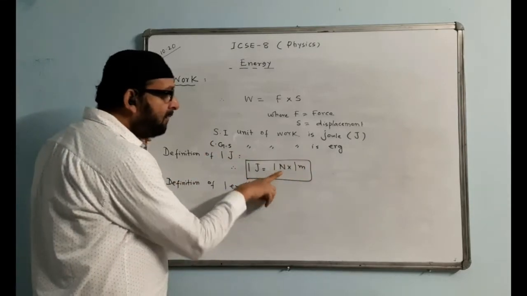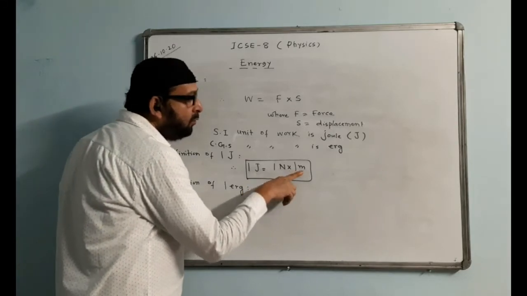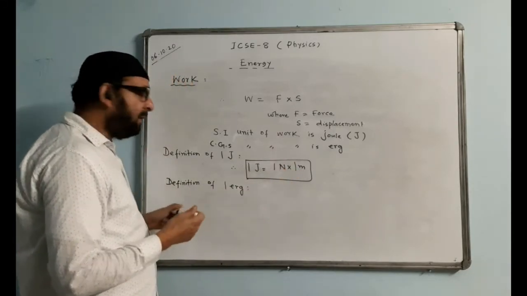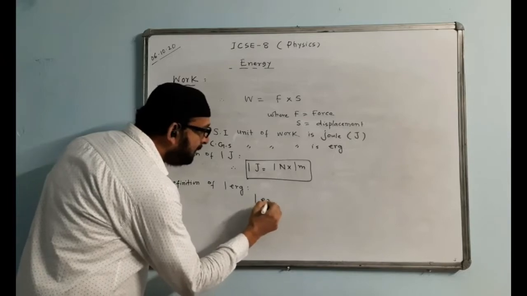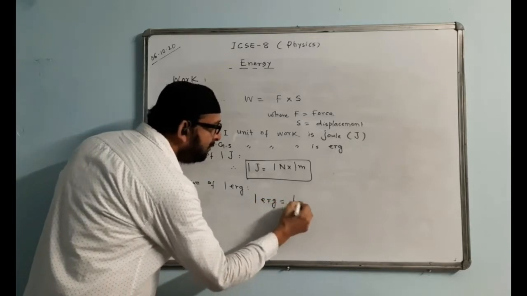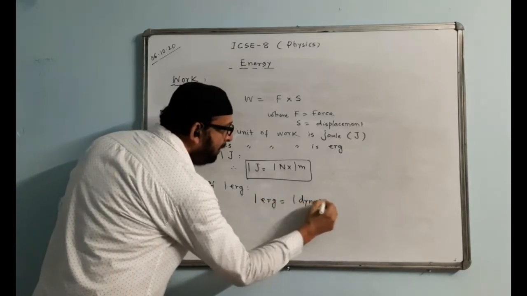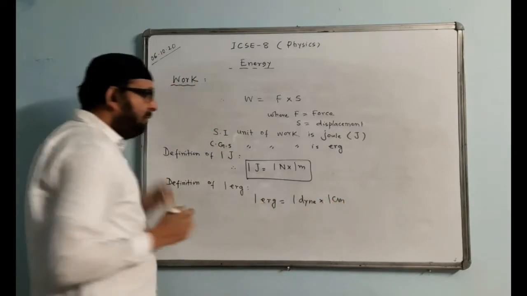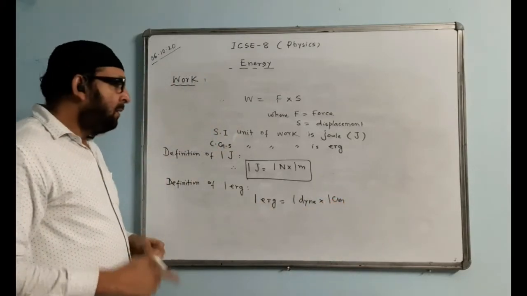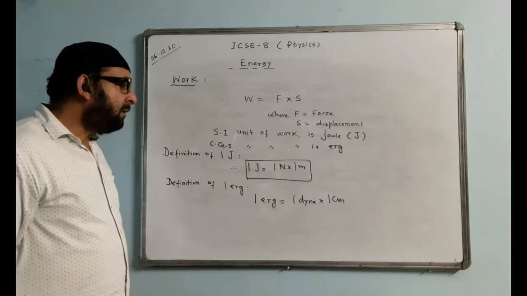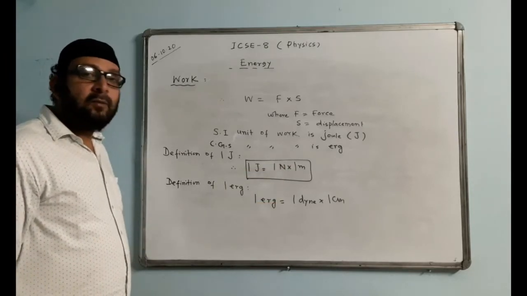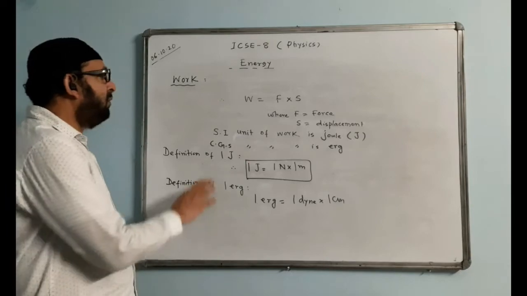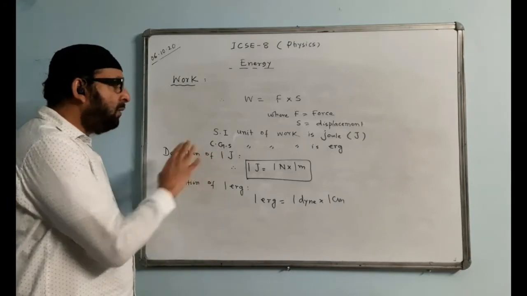Force value now will become 1 dyne and displaces the body through 1 centimeter instead of 1 meter. Therefore, we write 1 erg is equal to 1 dyne into 1 centimeter. So 1 joule is 1 Newton into 1 meter and 1 erg is equal to 1 dyne into 1 centimeter. That is the definition of 1 joule and 1 erg.